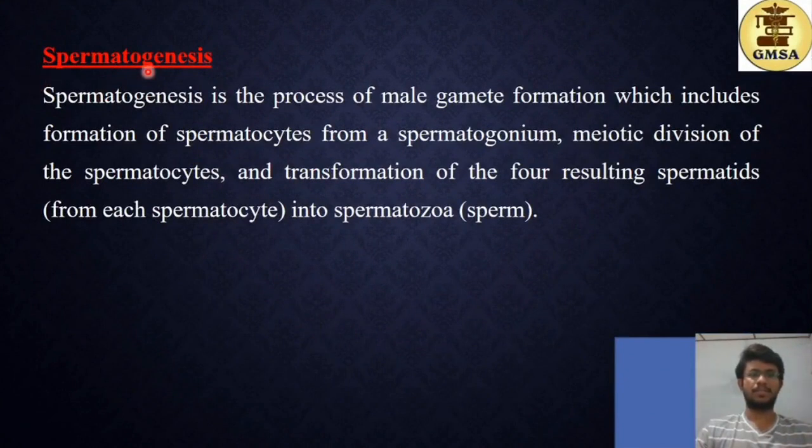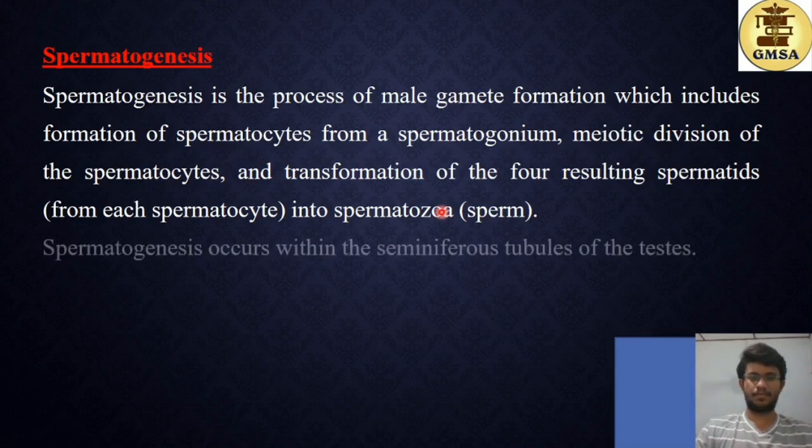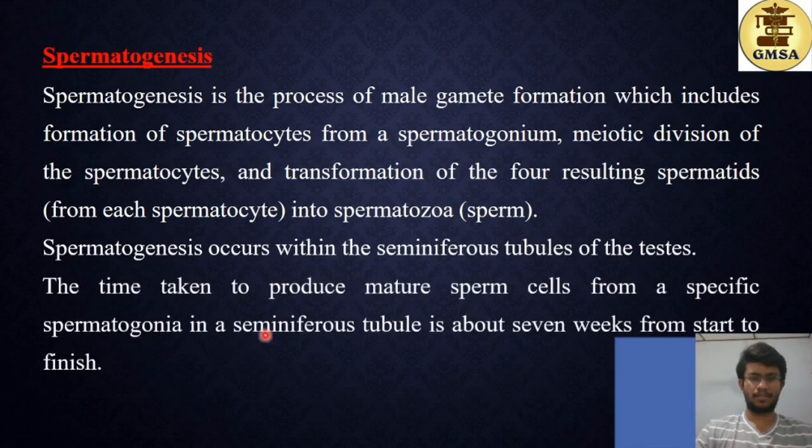Next we have the spermatogenesis process. Spermatogenesis is the process of male gamete formation, which includes formation of spermatocytes from a spermatogonium, meiotic division of the spermatocytes, and transformation of the 4 resulting spermatids from each spermatocyte into spermatozoa. Spermatogenesis occurs within the seminiferous tubules of the testis. The time taken to produce mature sperm cells from a specific spermatogonium in a seminiferous tubule is about 7 weeks from start to finish, nearly 2.5 months.